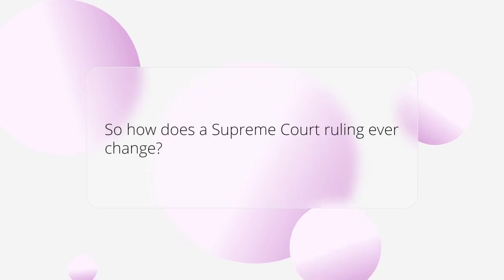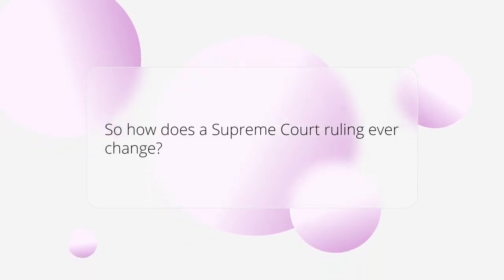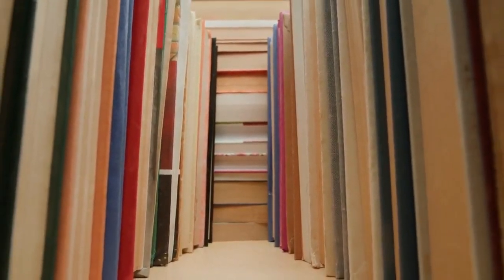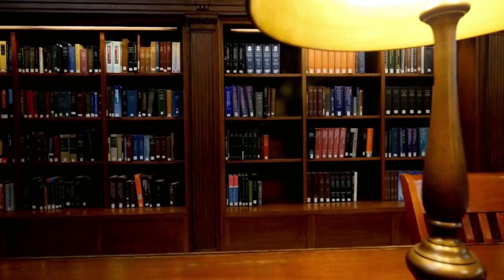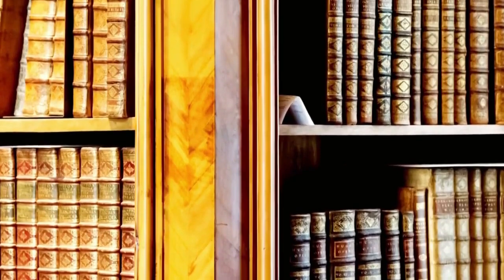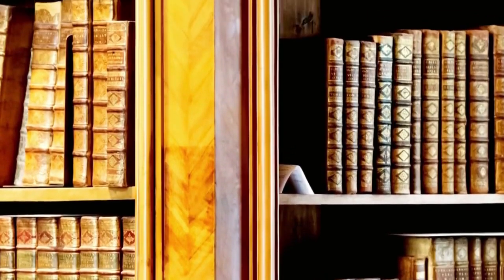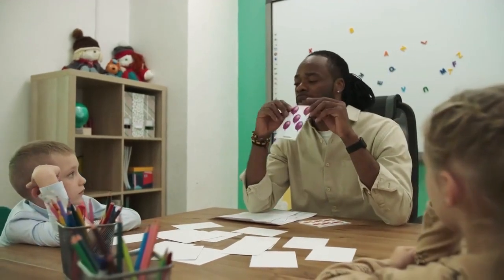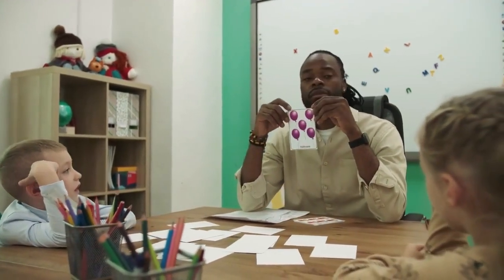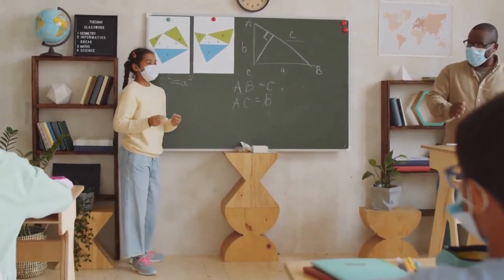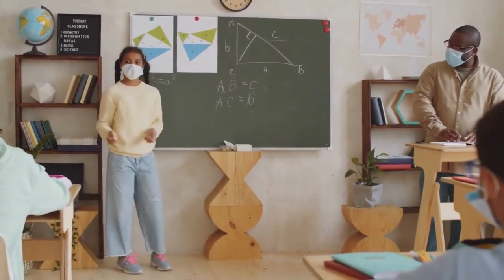So, how does a Supreme Court ruling ever change? There are two main ways. First, a future Supreme Court can revisit a previous decision. The court sometimes changes its own mind over time, especially as society evolves or new justices are appointed with different legal philosophies. A famous example is when Brown versus Board of Education overturned the segregationist ruling of Plessy versus Ferguson. Second, as mentioned, a constitutional amendment can effectively overrule a decision.